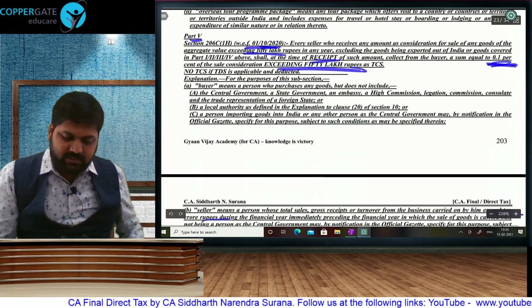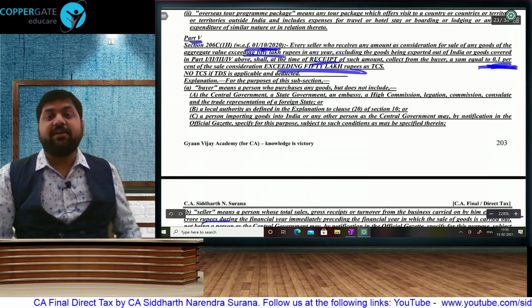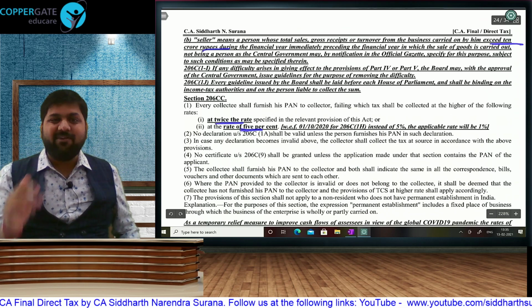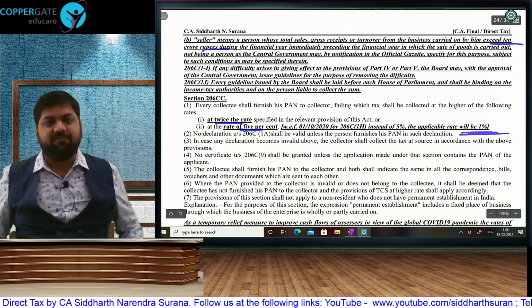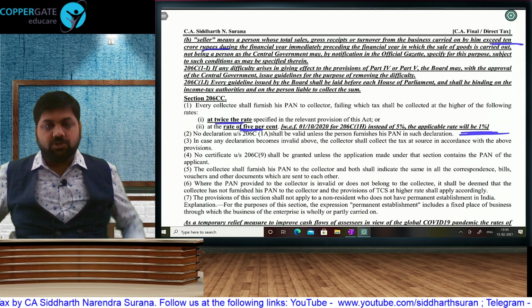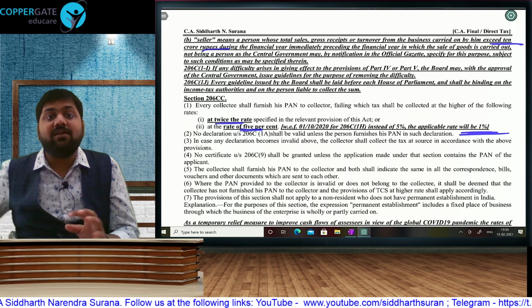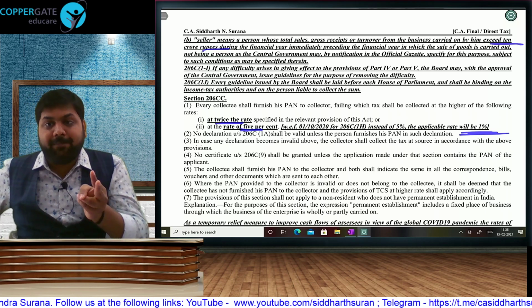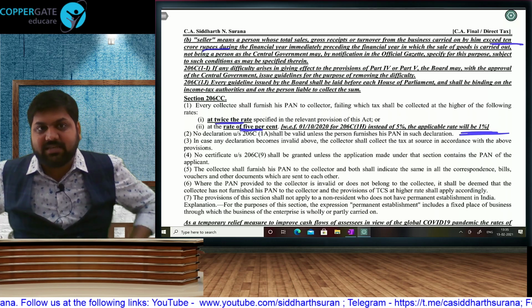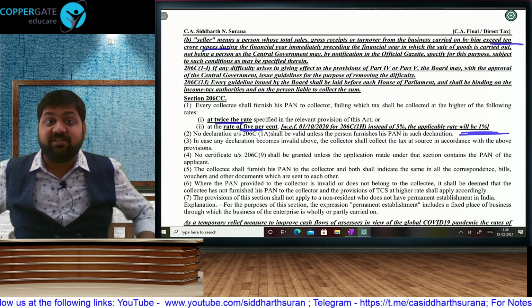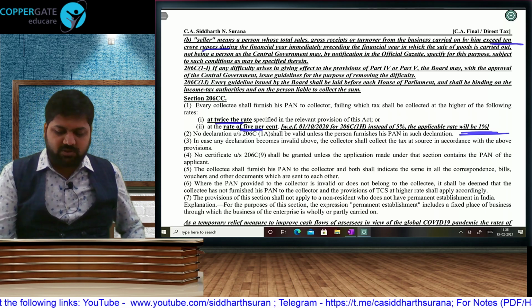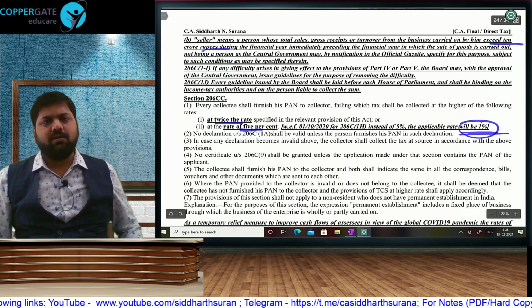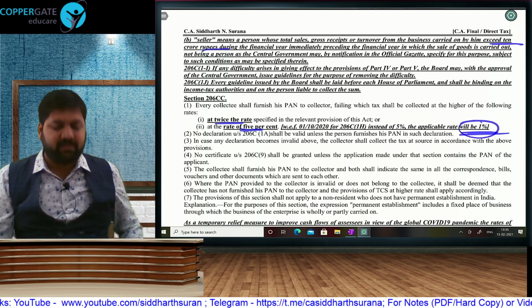But in this last case, where it is 0.1%, 5% will be very high. We will make it 1%. That's 10 times. So normally, if you don't furnish PAN, TCS will become double or 5%, whichever is higher. But in that last one, 206C(1H), that latest addition, it is going to be 1% only. Not double, it is already 10 times.